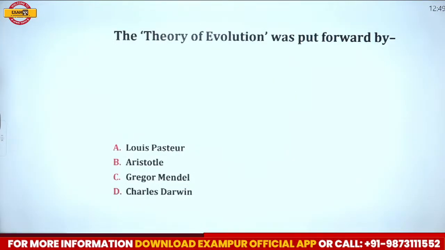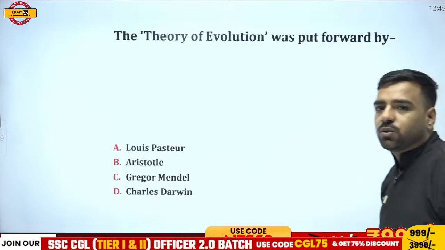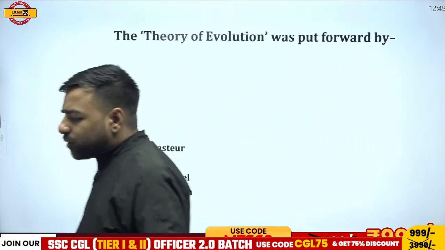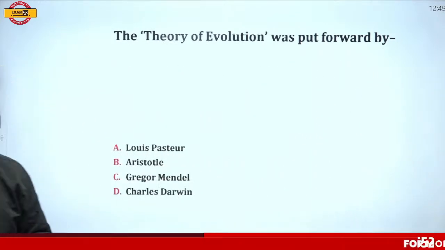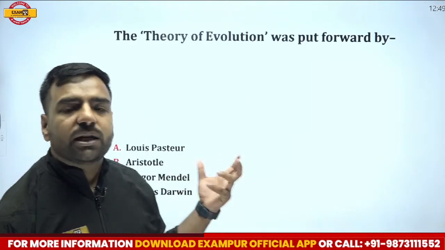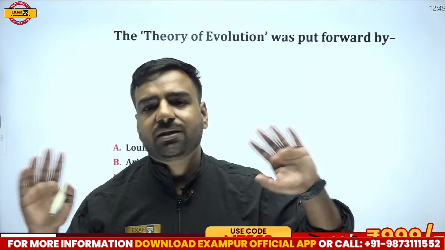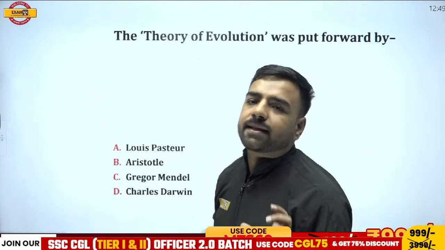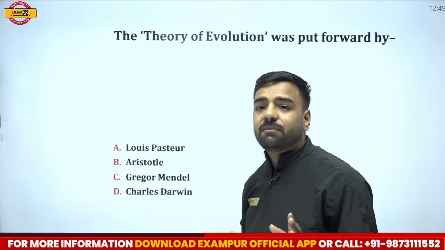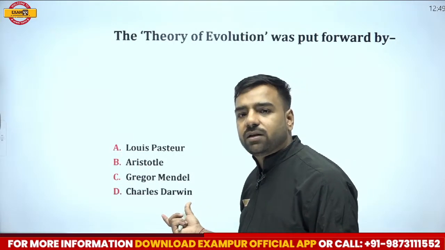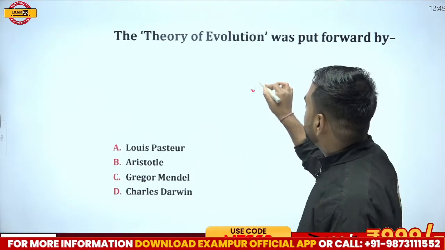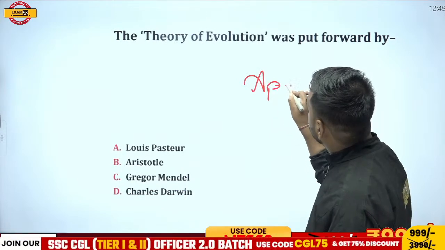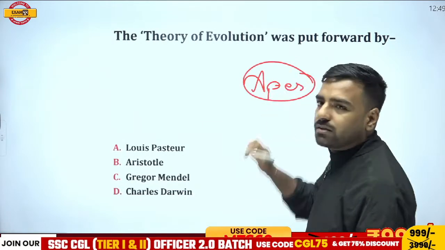So we have the next question. The theory of evolution was put forward by whom? Theory of evolution. If I talk about this theory, it is believed that we belonged to the monkey category, right? Everyone thinks about it and everyone tells about it. From where did this idea actually come? This theory of evolution was given by Charles Darwin, where it is told that we all belong to apes, right?